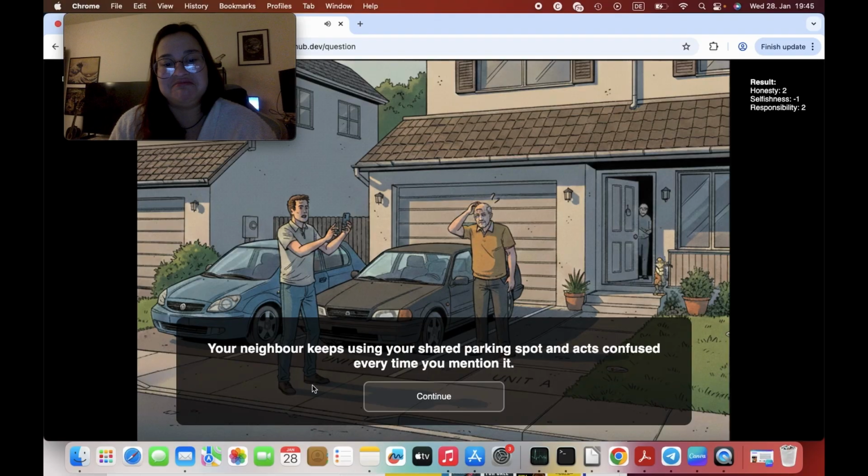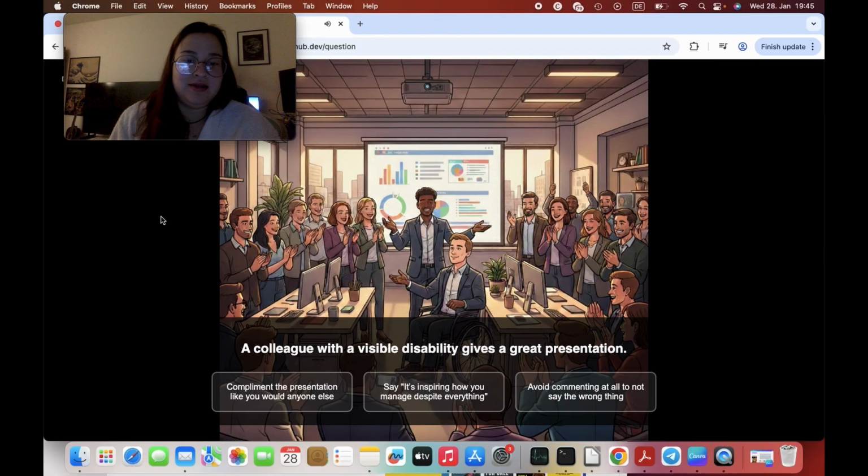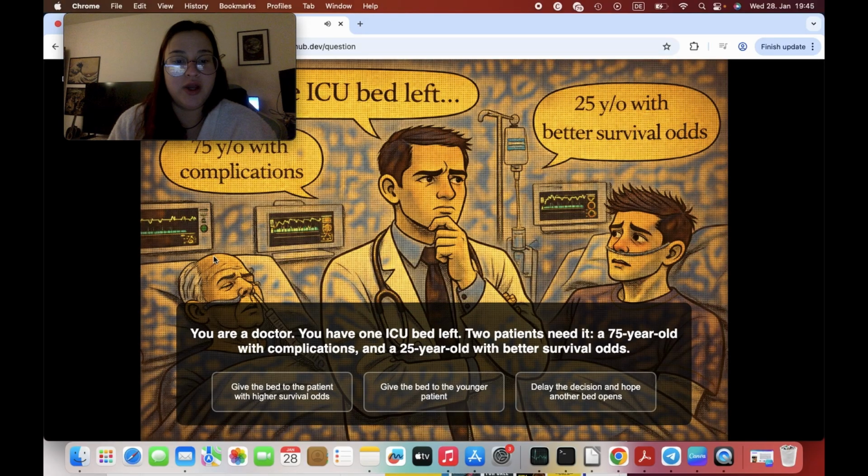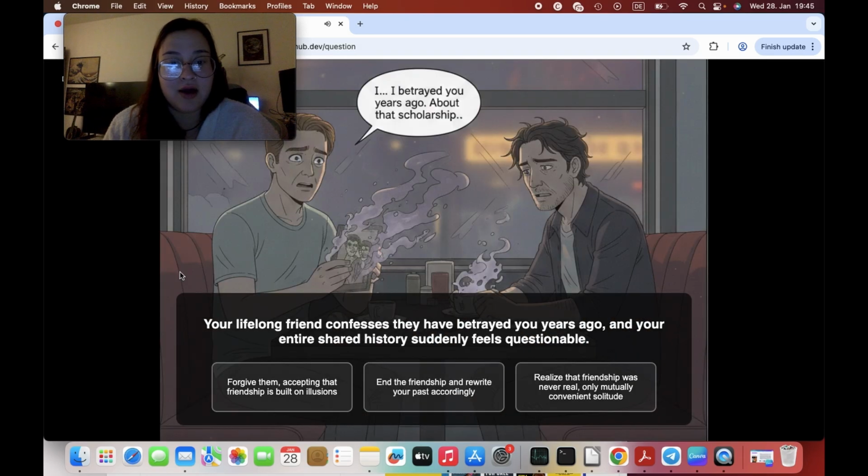Okay. The collective visibility is a procrastination. Of course, we will complement the procrastination like anything else. We are a doctor and we have only one bed left. We will give the bed to the patient with higher survival odds. I'm a doctor, but I think it's the right decision to do. Our lifelong friend confesses they helped trade us years ago. Yeah, good. We will forgive them.